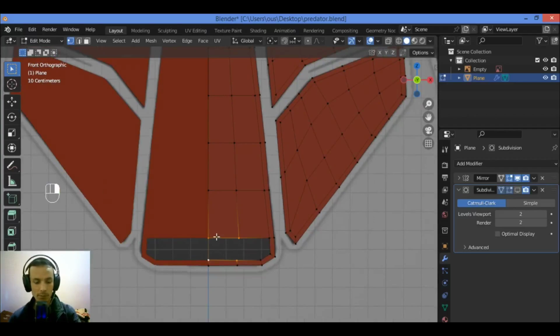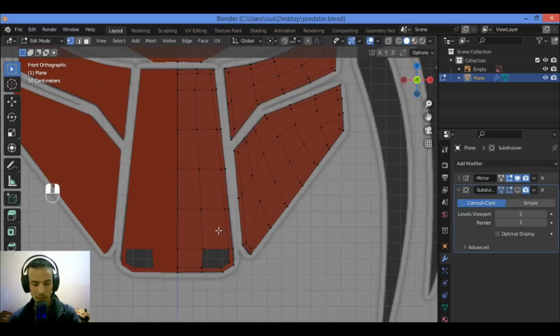The width for this part at the bottom. But here we have another problem. We have an angle. In this case, Ctrl R, let's add another loop cut all the way up. Then let's set the same distance for those vertices.